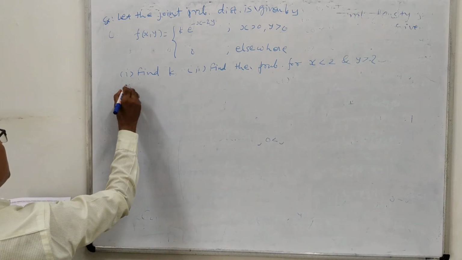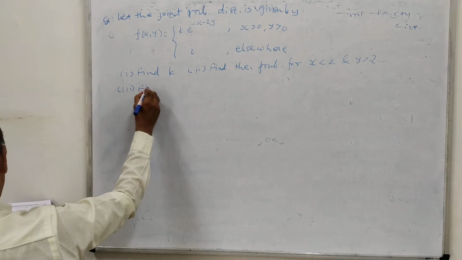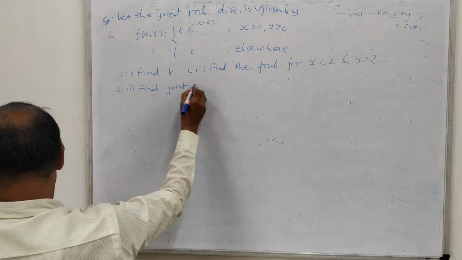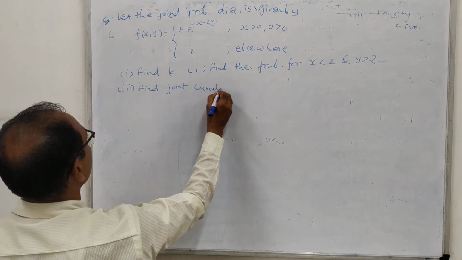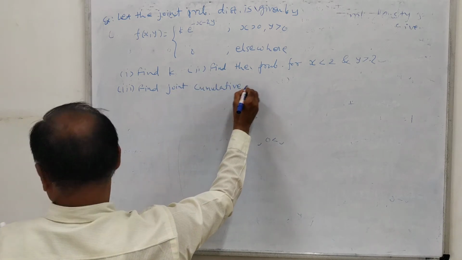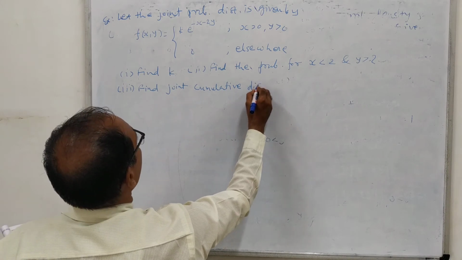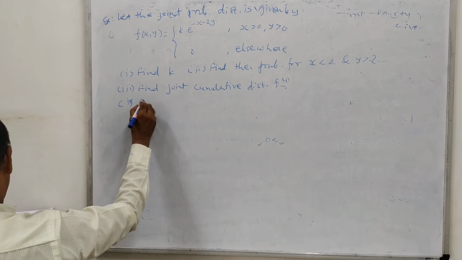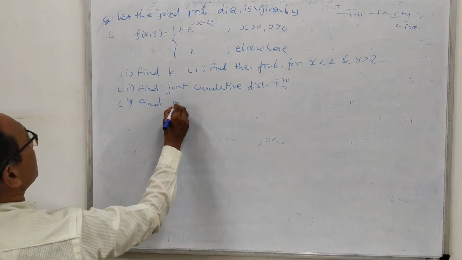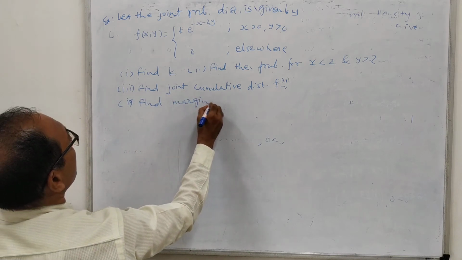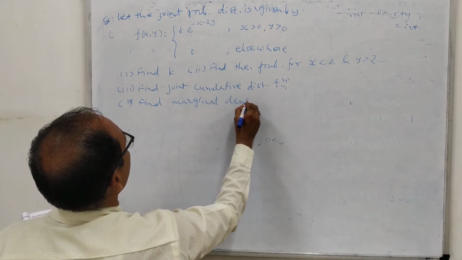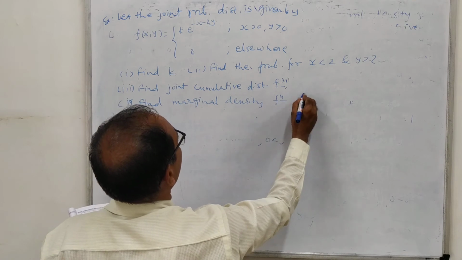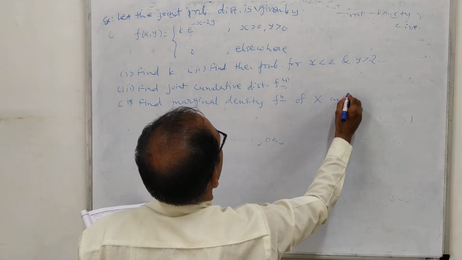Third question here is find the joint cumulative distribution function. Fourth question here is find the marginal density function of x and y.